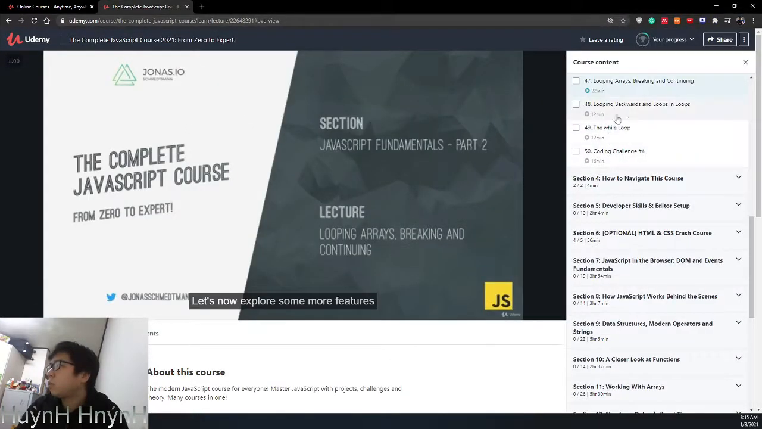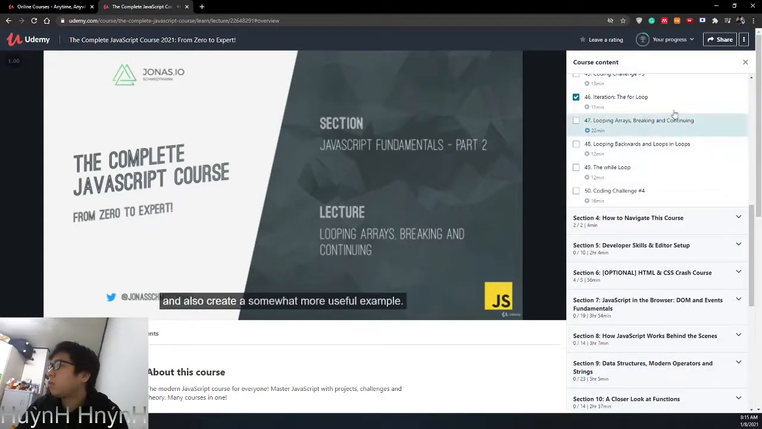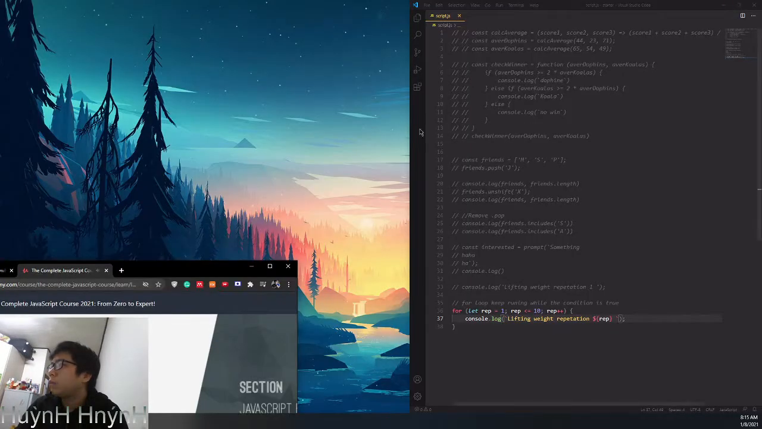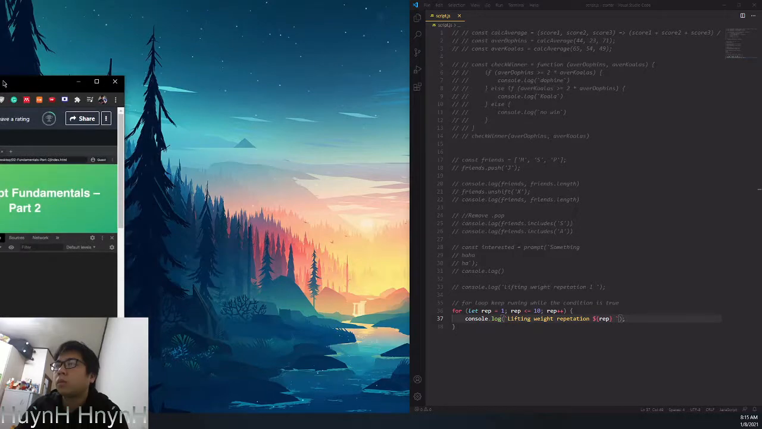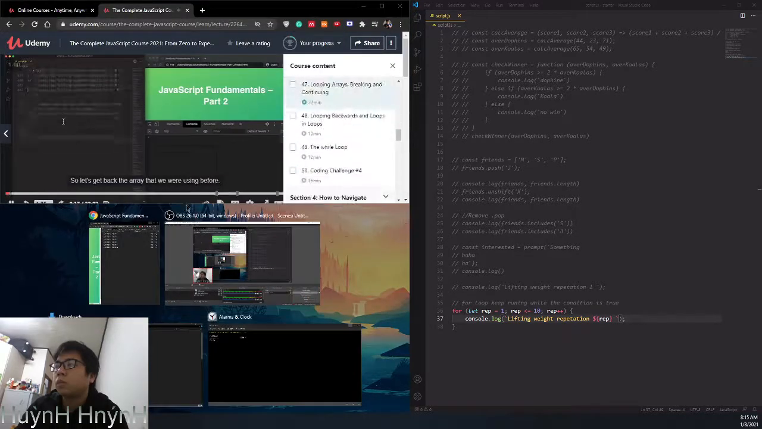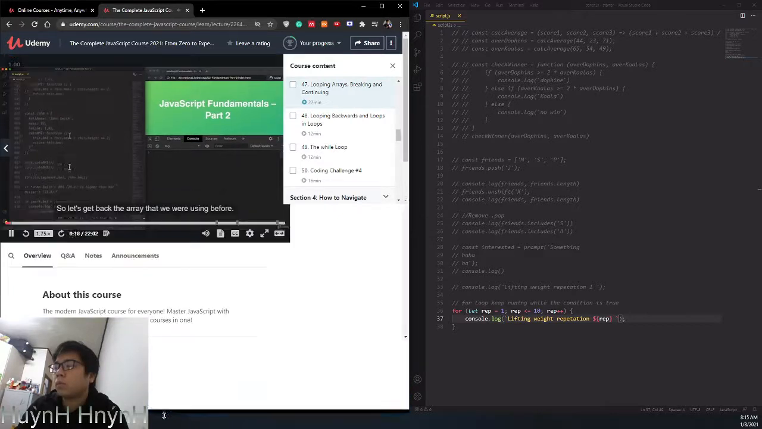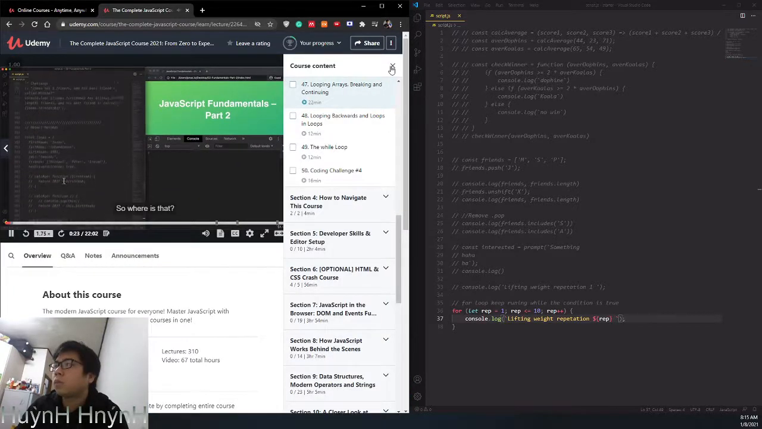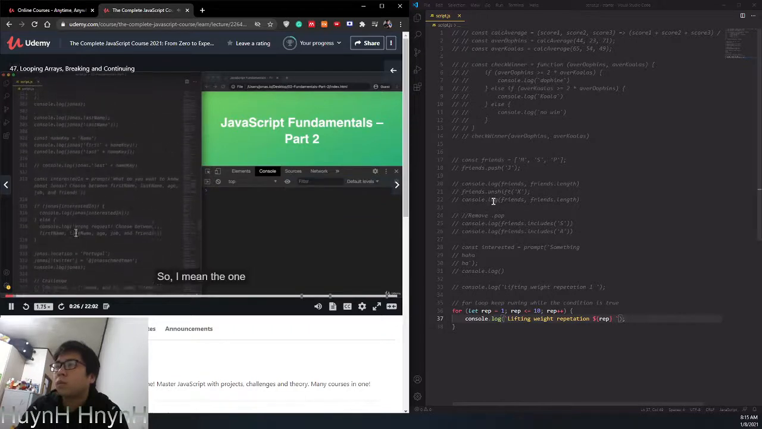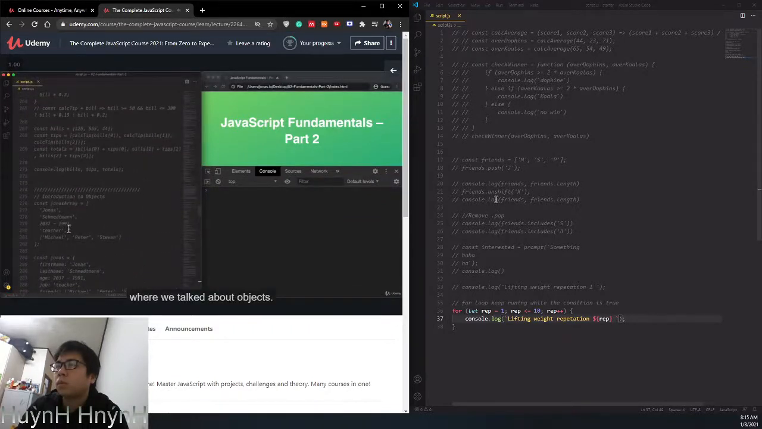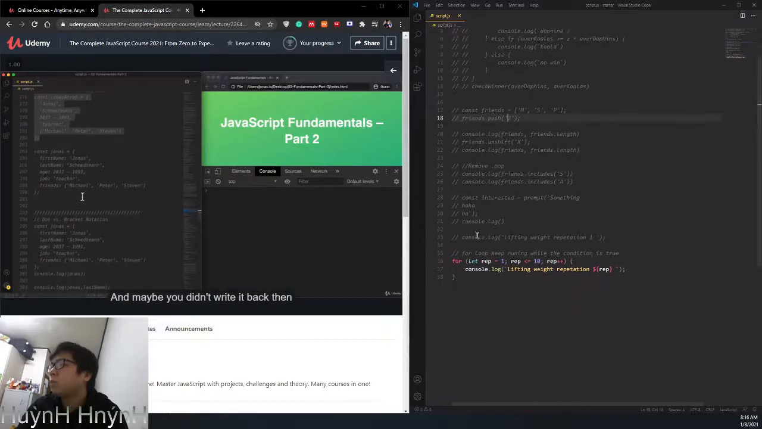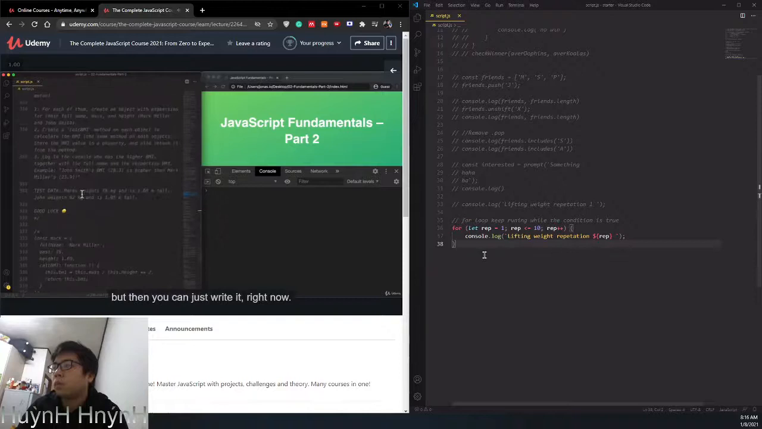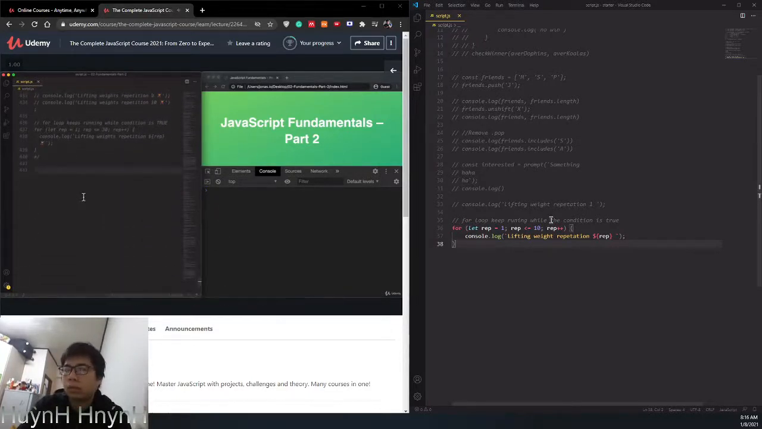Let's now explore some more features of the for loop and also create a somewhat more useful example. One of the most used applications of for loops is to loop through arrays. So let's get back the array that we were using before. So where is that? I mean the one where we talked about objects. Yeah, this one. So go to this lecture about Introduction to Objects and then grab this Jonas array. Maybe you didn't write it back then, but then you can just write it right now.